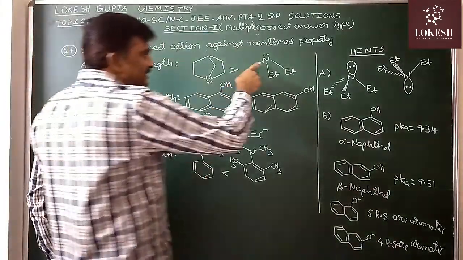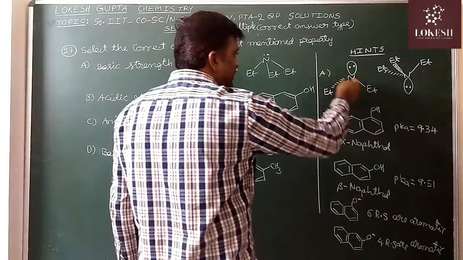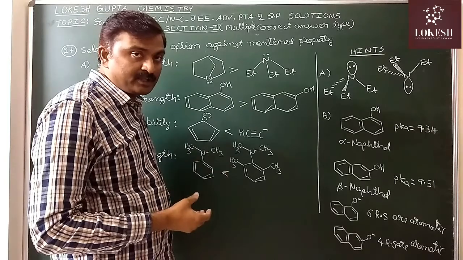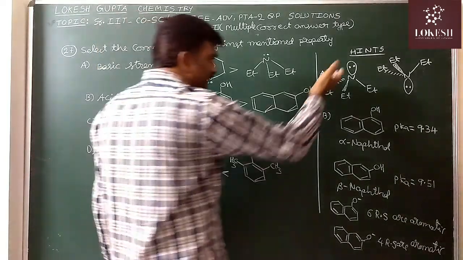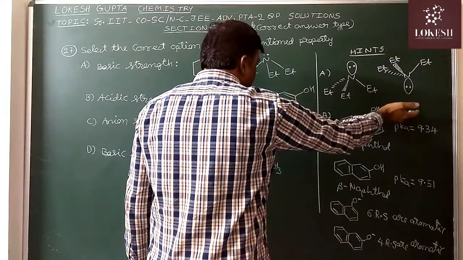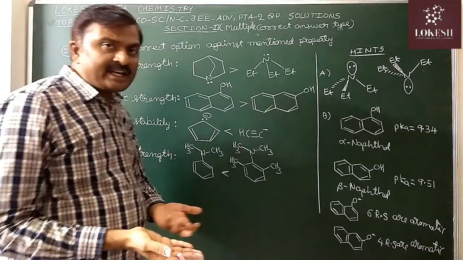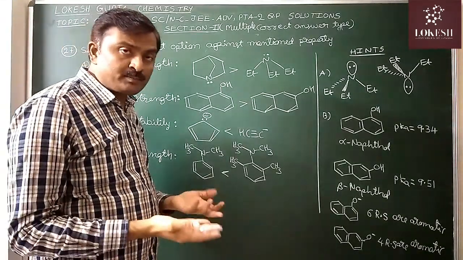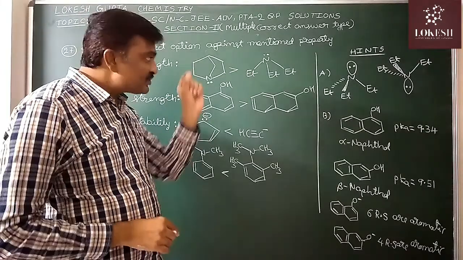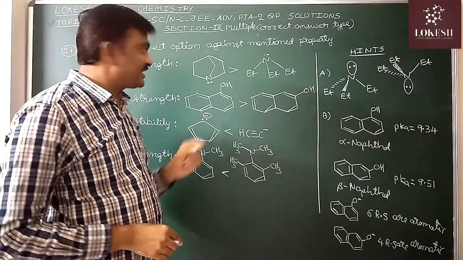See, in these acyclic tertiary amines, pyramidal inversion is possible. Because of the pyramidal inversion, what happened? For some time, the lone pair is in this direction. For some time, the lone pair is in this direction. Now, the electron pair acceptor, the Lewis acid, has to approach from which side? So, a little bit of confusion is there. Because of the pyramidal inversion, basic strength will decrease slightly.